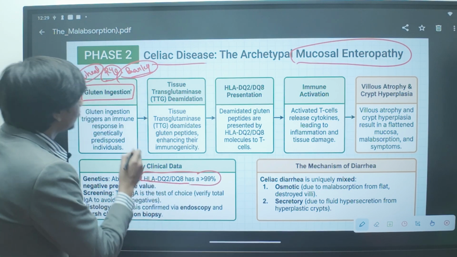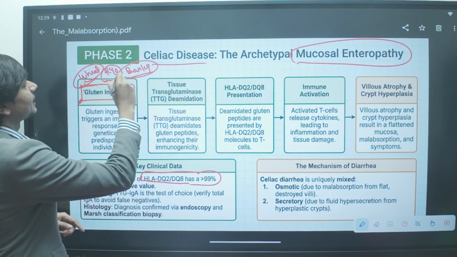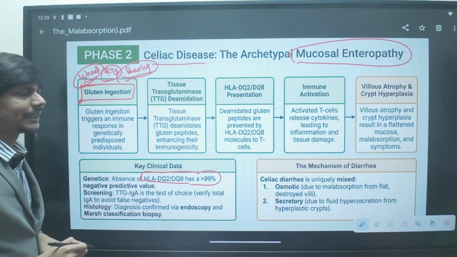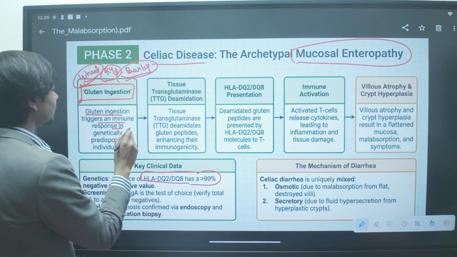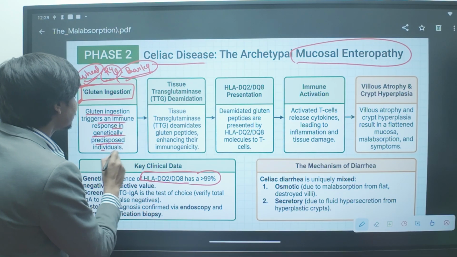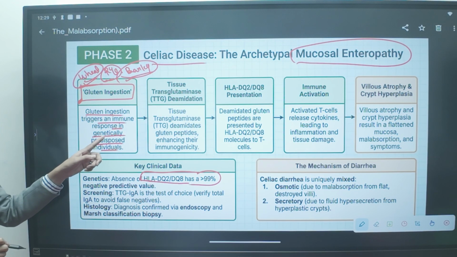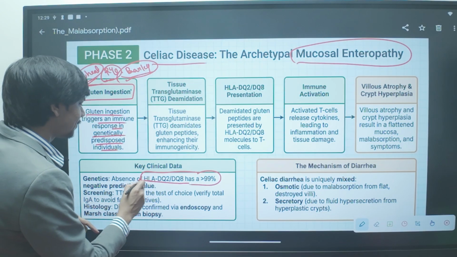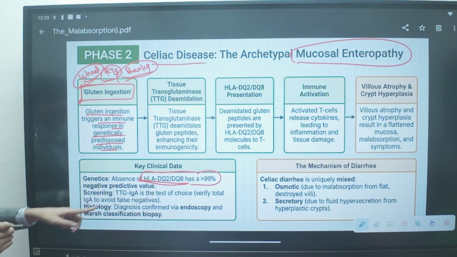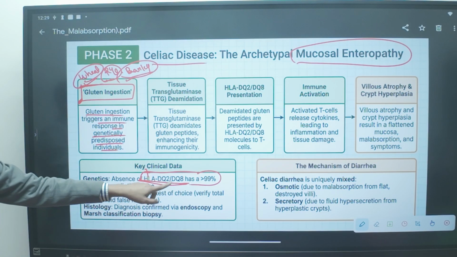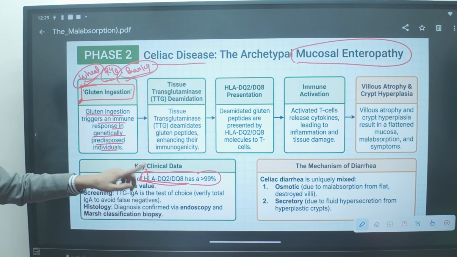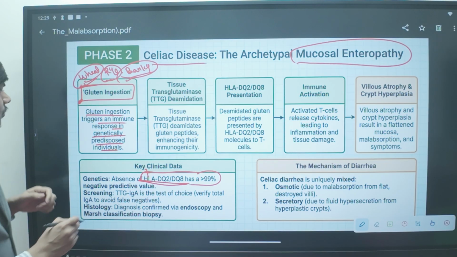A patient taking gluten in the form of wheat, rye and barley can develop celiac disease. What happens is gluten ingestion triggers an immune response in genetically predisposed individuals. Who are the genetically predisposed individuals? Those who have the presence of the alleles HLA-DQ2 and DQ8.